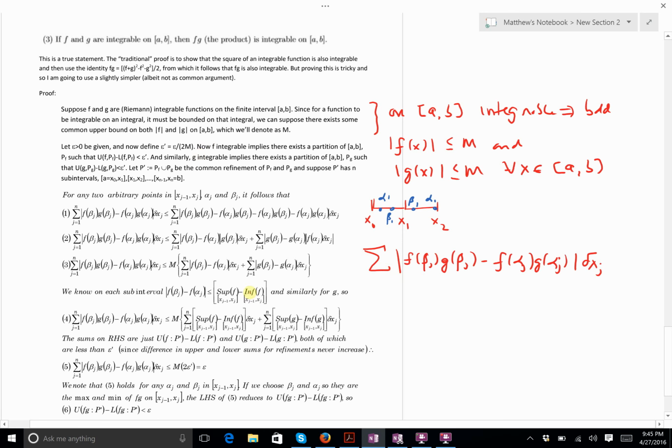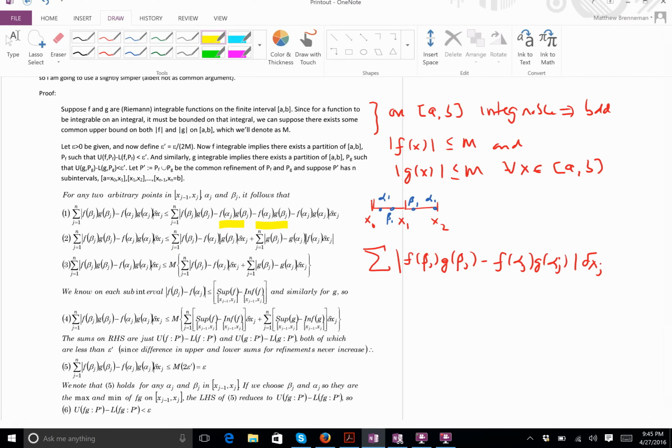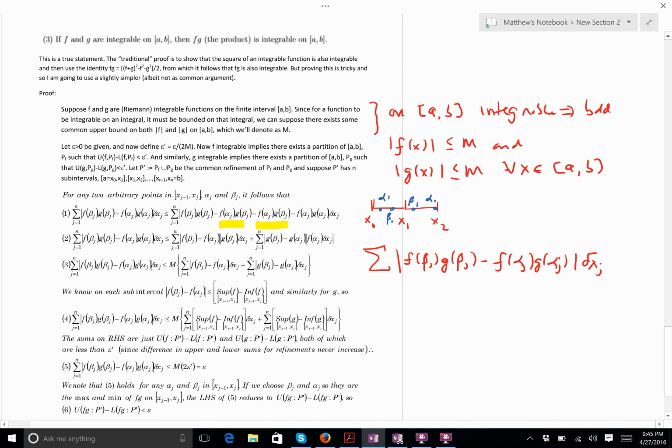These are called epsilon over 2 proofs. Well, notice what I'm doing here is I'm adding and subtracting this term. And there's a reason why I'm doing that, because I want to split this right-hand side up. Up to this point, this is actually an equality. I'm writing less than or equal to, but technically, if we want to be really careful, I should really write equals. At this point, I haven't done anything. But what I'm doing is I'm adding and subtracting this term, and then I'm breaking this up.